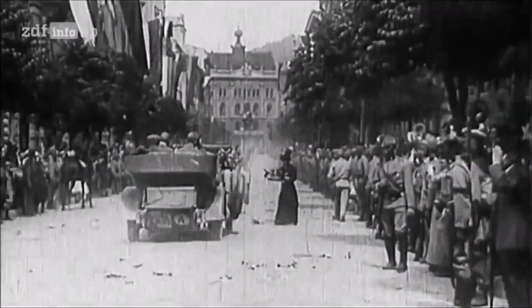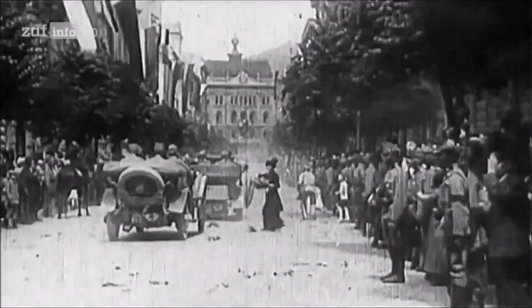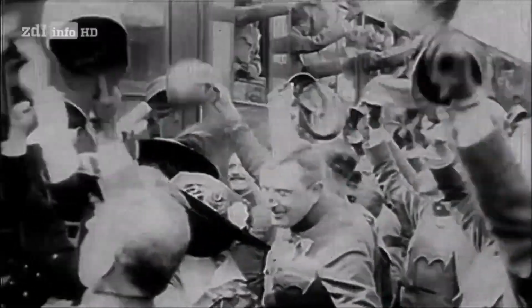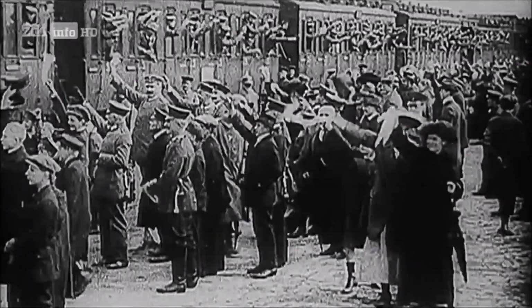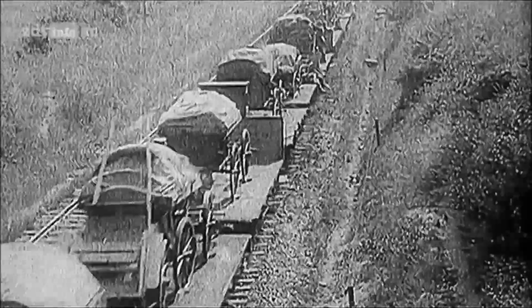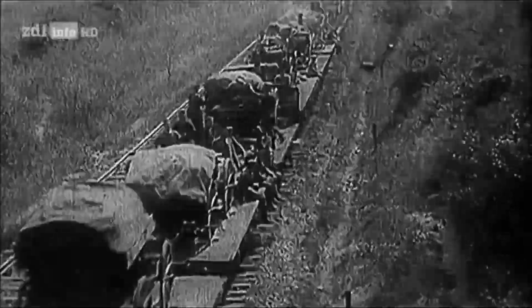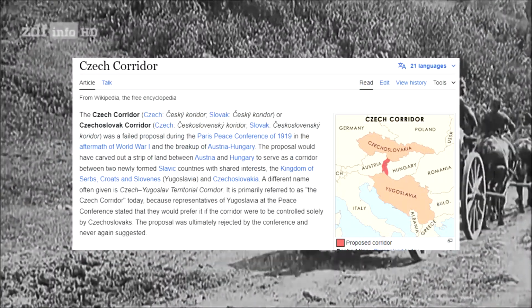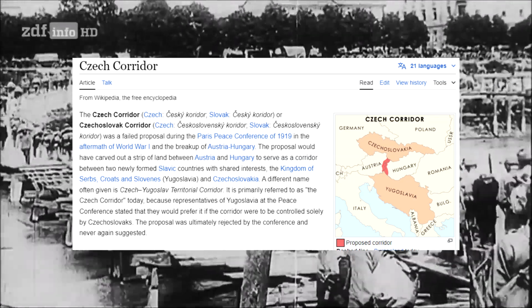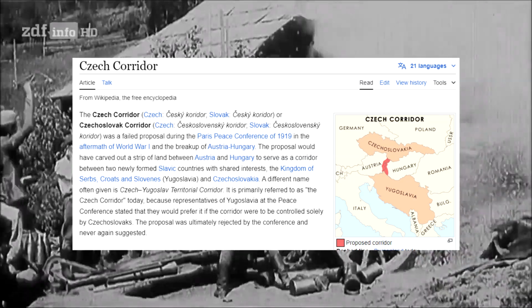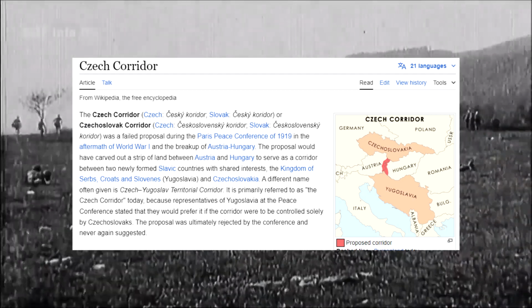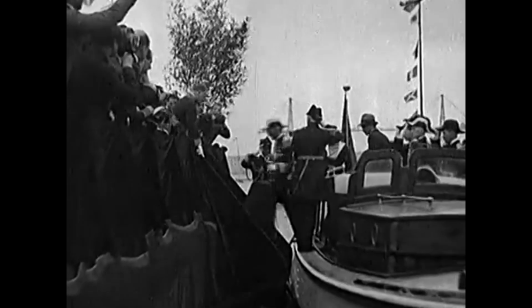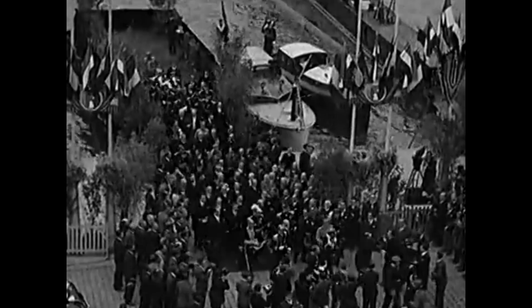Both of them merged into existence right after the collapse of the Austro-Hungarian Empire, and both of their peoples wished to unite with one another so they could resist any future invasions from foreign powers. During the peace conference in Paris of 1919, the delegation from newly formed Czechoslovakia had a proposal called the Czech Corridor. The idea was to take a strip of land from Austria and Hungary and to create a land border between Czechoslovakia and the newly formed Kingdom of Serbs, Croats, and Slovenes. Both countries were part of the alliance, along with Romania, called the Little Entente. The purpose of this alliance was to deter any future Hungarian invasions because of the whole Hungarian-Romanian War.